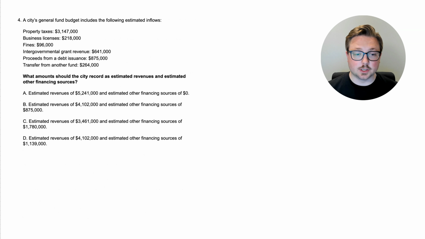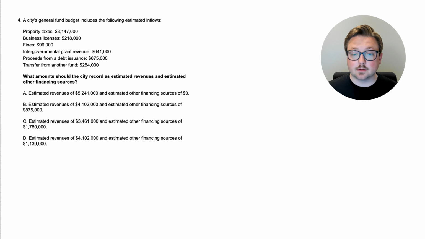Okay, here we are at question 4. What amounts should the city record as estimated revenues and estimated other financing sources? This is a little bit different than what we've talked about before, but along the same lines. A city's general fund budget includes the following estimated inflows: property taxes of $3,147,000, business licenses $218,000, fines $96,000, intergovernmental grant revenue $641,000, proceeds from a debt issuance $875,000, and transfer from another fund $264,000.